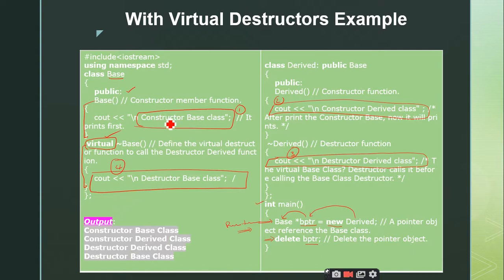Right. First, coming to the constructors point, the constructor of the base class followed by the constructors of the derived classes, and coming to the destructors point of view, the destructors of the derived classes are invoked first, then the destructor of the base class is invoked. Right. So we have the output as constructor base class, constructor derived class, destructor derived class. Here you can see it is not the destructor base class that is going to be invoked first. It is the destructor of the derived class which is invoked first, and then the destructor of the base class. Is it clear?